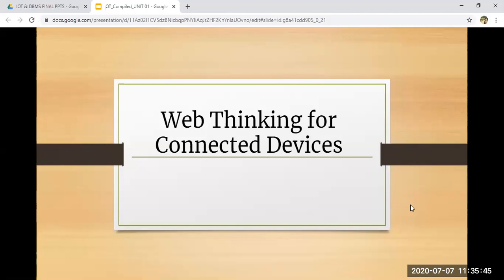The systems are not depending on voice commands only to do their task. They are doing much more than that. Web thinking means it is automatically thinking, automatically knowing what you want next, and what can be the best of all. So web thinking is for connected devices.